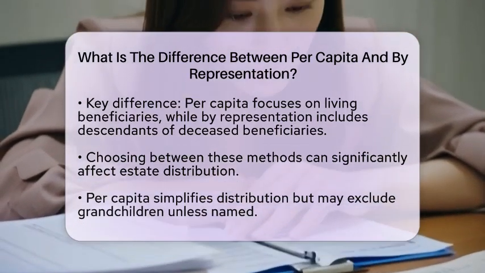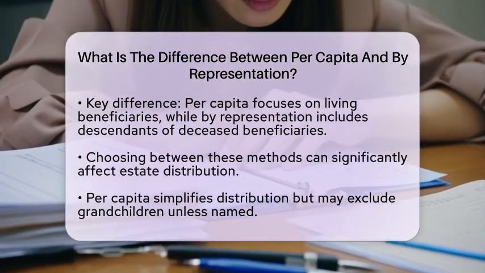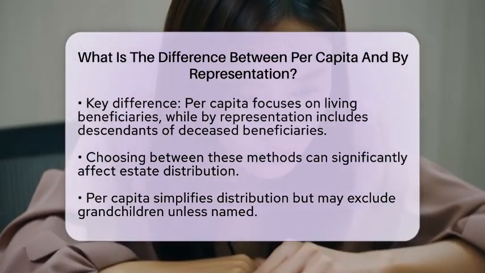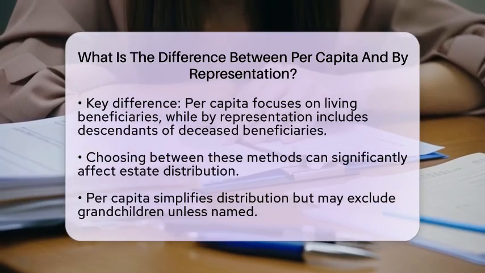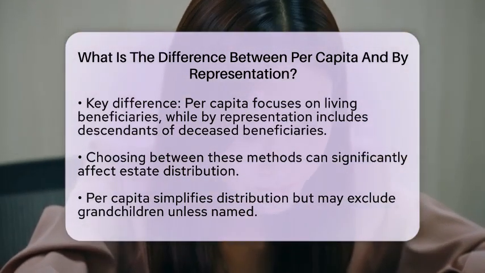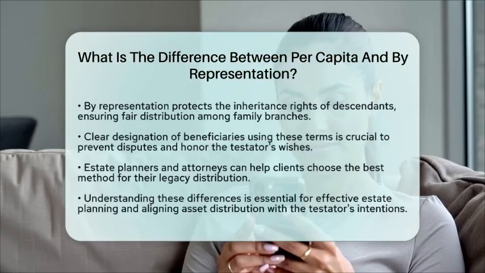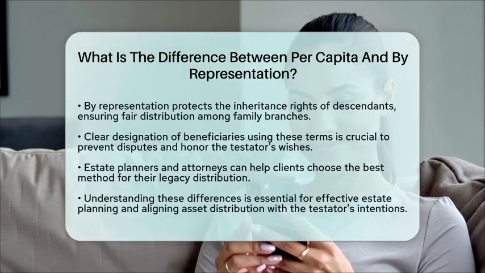In practical terms, choosing between per capita and by representation can significantly impact how an estate is divided. Per capita may simplify distribution by focusing only on living beneficiaries, but it can exclude grandchildren or other descendants unless they are explicitly included. By representation protects the inheritance rights of descendants, ensuring that family branches receive their fair share.